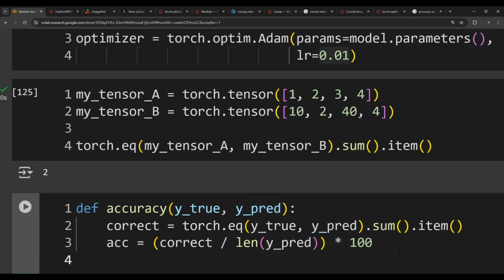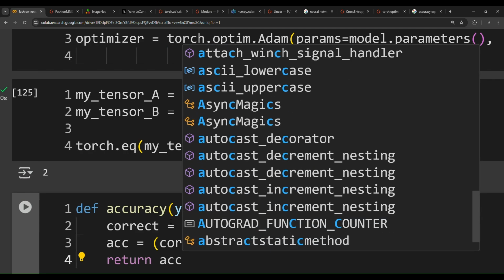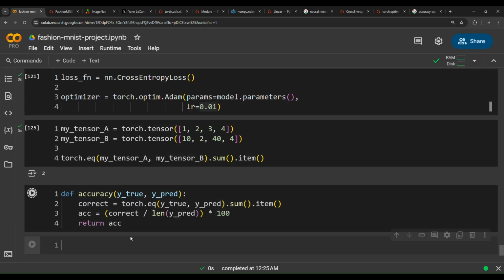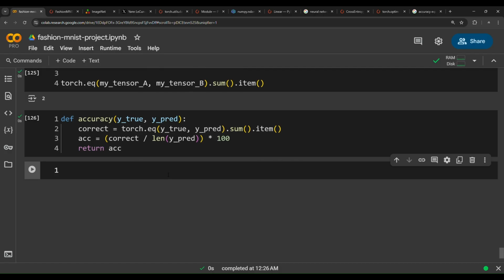Accuracy is a straightforward metric that all ML engineers have some intuition about. And then return accuracy as a measure. Run this. Well, I think now we've got all the pieces of the puzzle that makes us ready to build a training loop. So let's now go ahead and build a training loop.